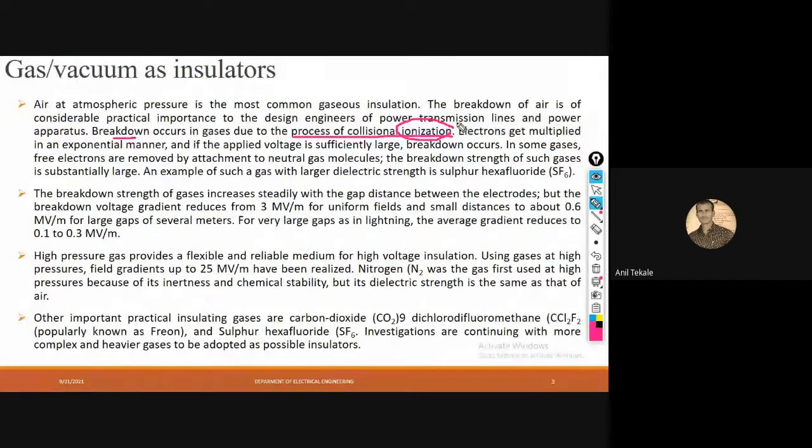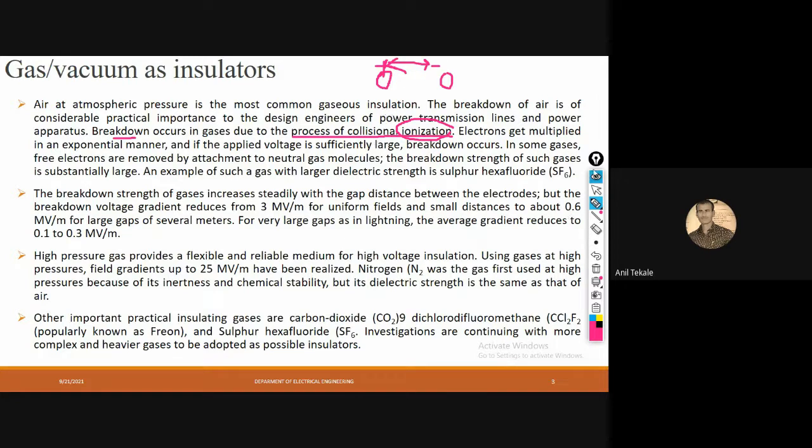Suppose there are two materials, with excessive positive ions here and negative ions there. Positive and negative will attract each other and make one charge. Whatever charged atom is there is known as an ion, and when multiple ions come into the picture, that means ionization.